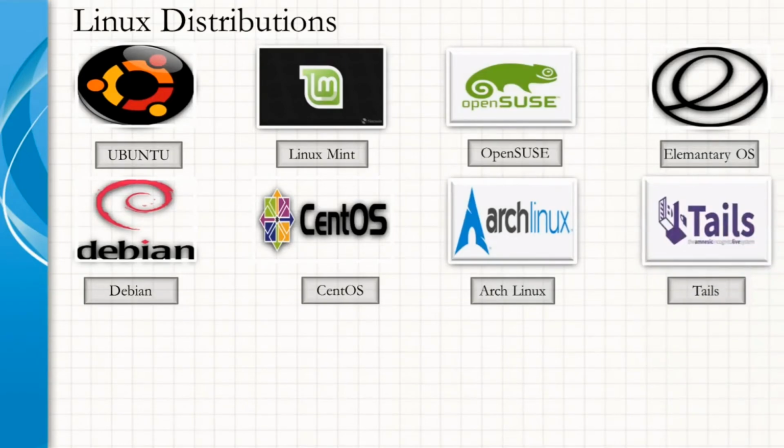Tails. Tails is a live operating system that you can start on almost any computer from a USB stick or a DVD drive. It aims at preserving your privacy and anonymity, and it also helps you to use the internet anonymously and circumvent censorship. It leaves no trace on the computer you are using unless you ask it explicitly. It uses state-of-the-art cryptographic tools to encrypt your files, emails, and instant messaging.